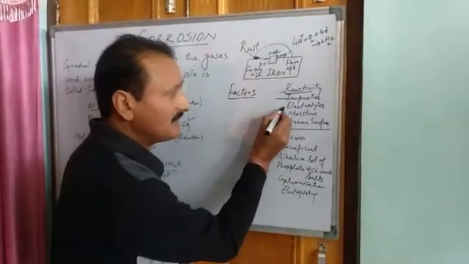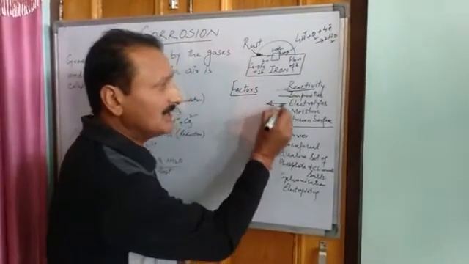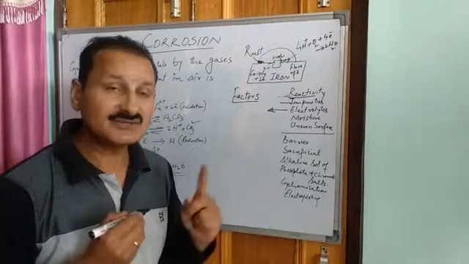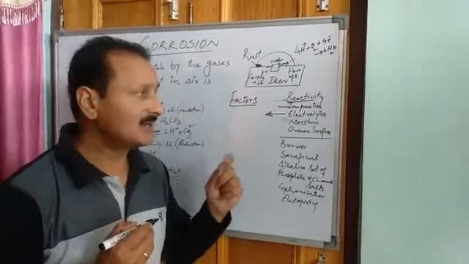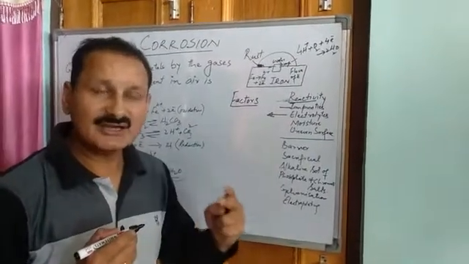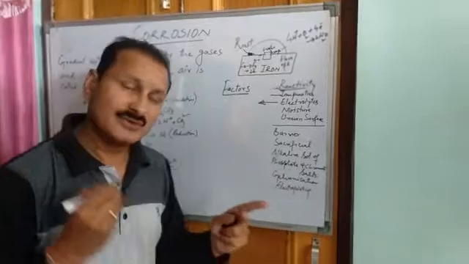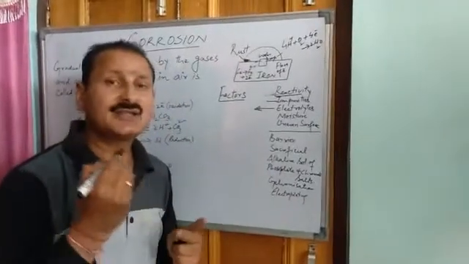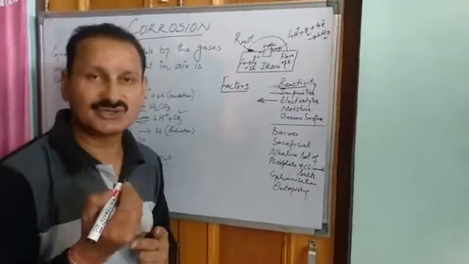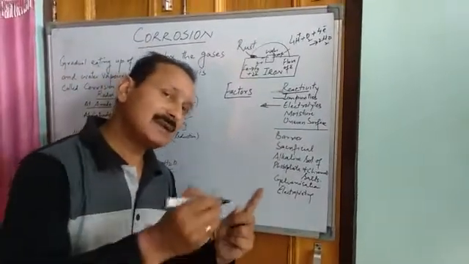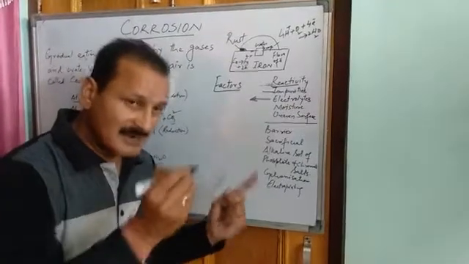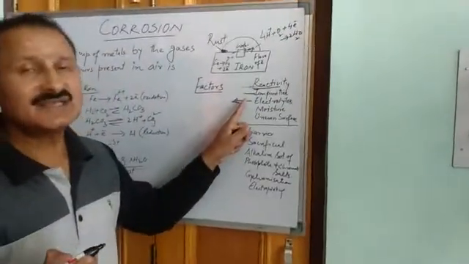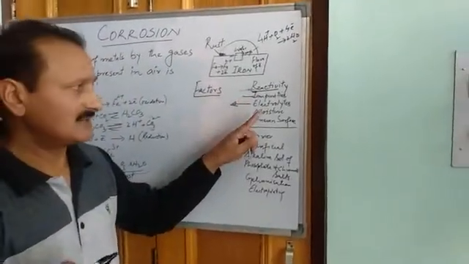Then we have another factor responsible for corrosion, that is electrolytes. Presence of electrolytes in the metal. Electrolytes, as you know, are those substances through which electricity can pass either in molten state or in solution state. So if electrolytes are present in the metal, it increases the rate of corrosion and vice versa.